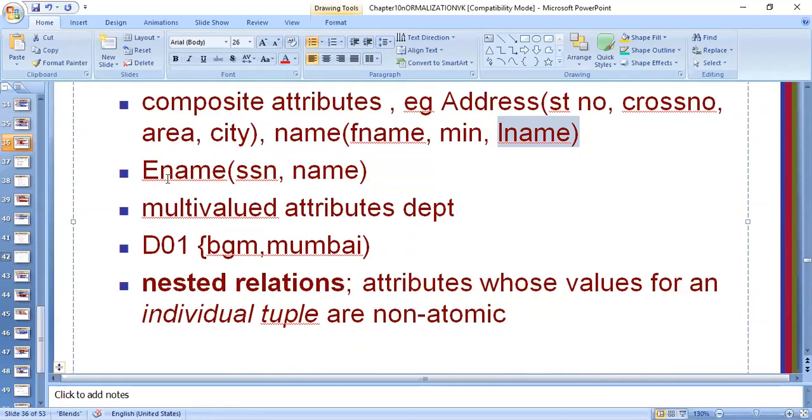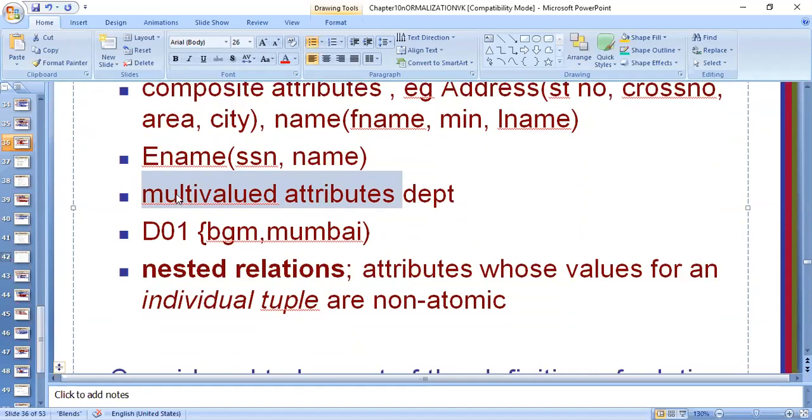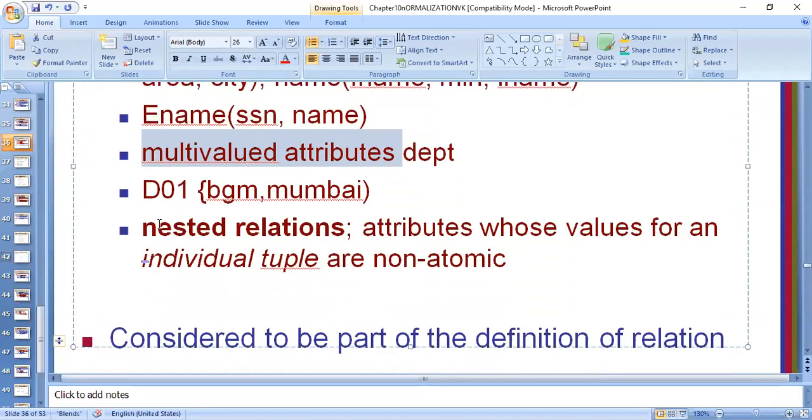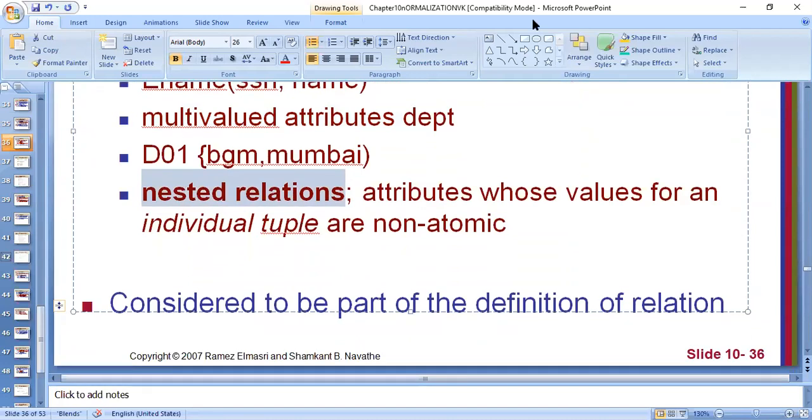The second thing this normal form doesn't allow is multi-valued attributes. Fine. So for multi-valued attributes, we are now looking at that example in the next slide. The third thing the first normal form doesn't allow is nested relations. So let us see that in the next slide.